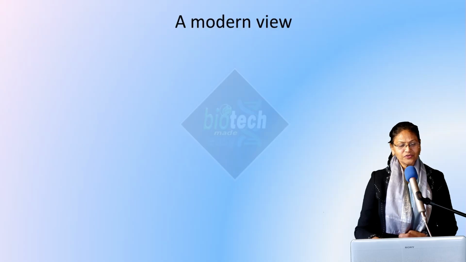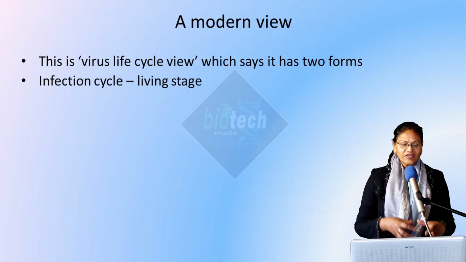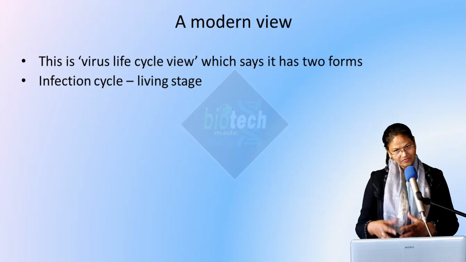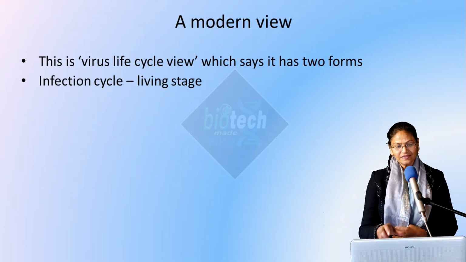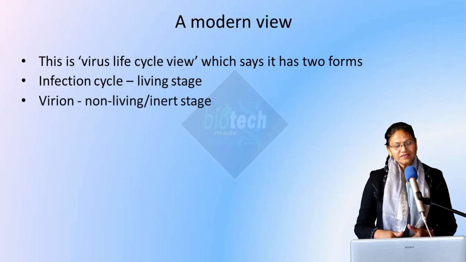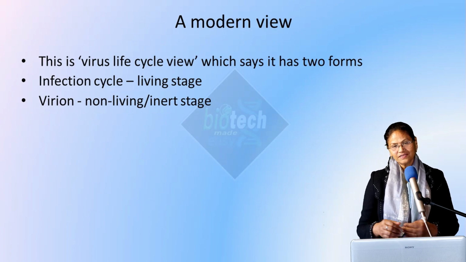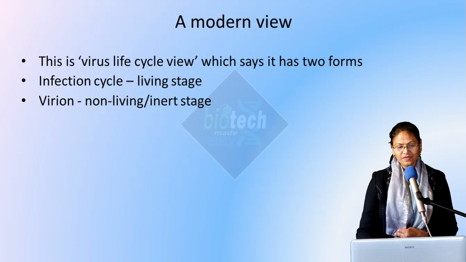So a modern view is the virus life cycle view, which says that it has two forms. One is the infection cycle, which you can call the living state, and this is when the viruses are present inside the cell. And virion is the non-living cycle or inert stage, and this happens when the viruses are present outside the host.